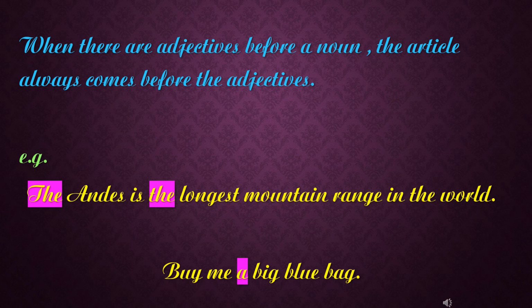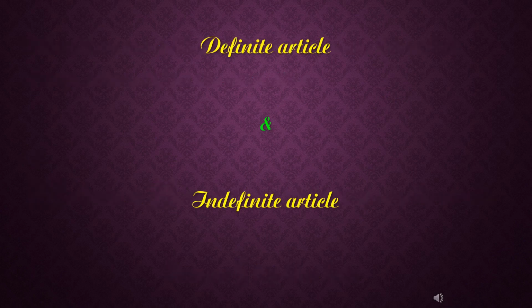Buy me a big blue bag. Notice that in these sentences, we have two adjectives before the noun in the first sentence and an adjective before the noun in the second sentence. In each case, the article comes before the adjectives.